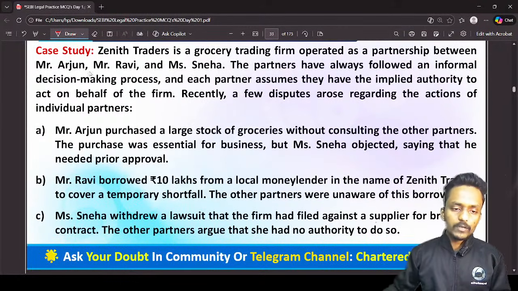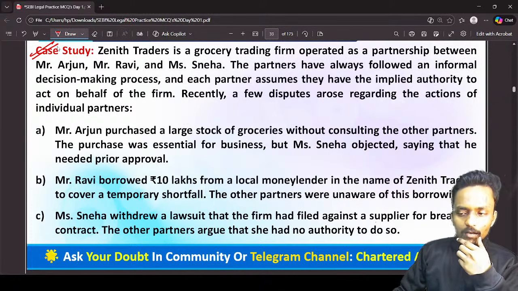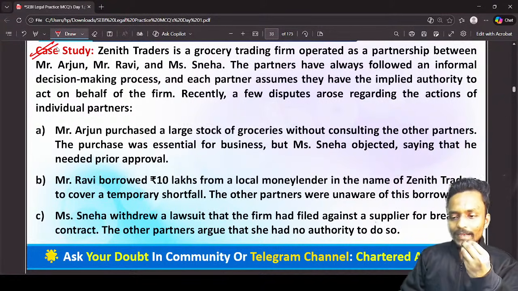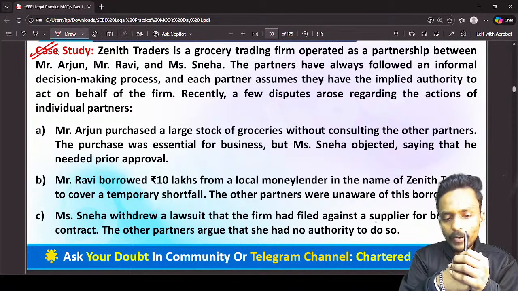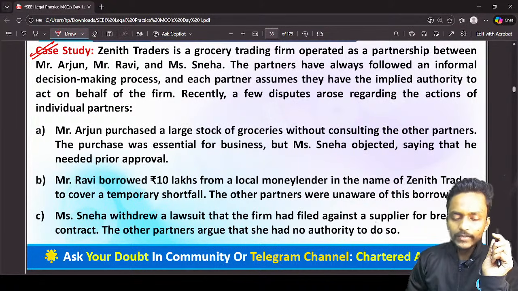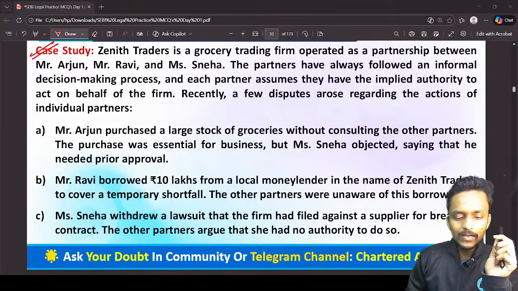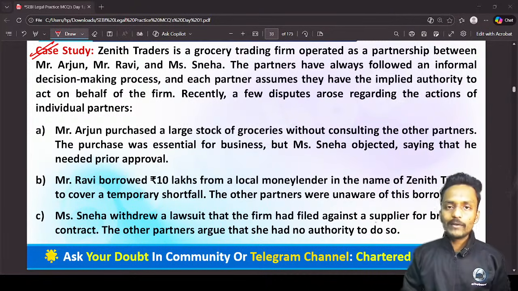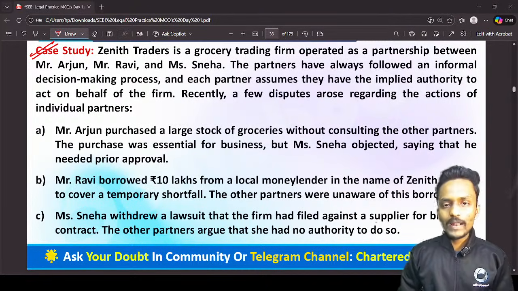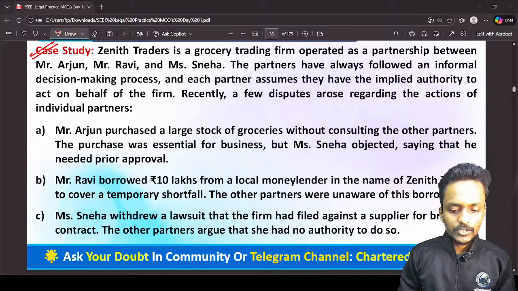Now I am moving forward to the next case study. This case study is again very important because it deals with the implied authority or express authority of a partner. First of all, read this question on your own, and then I will read the entire case study, and after reading it we will definitely solve lots of important MCQs based on this case study. Your time has started right now. Please read the case study.